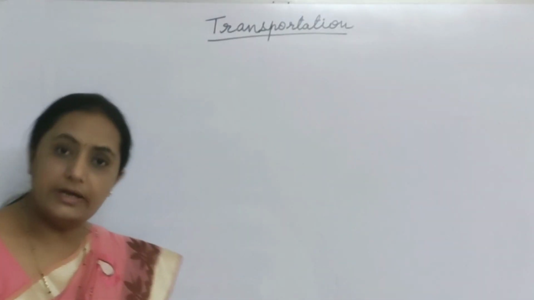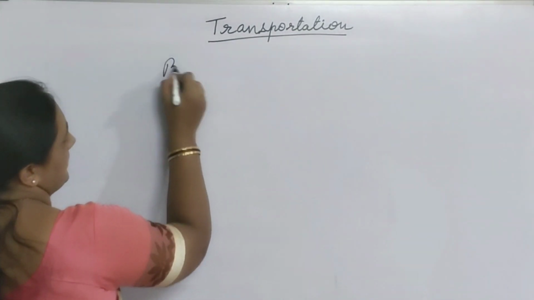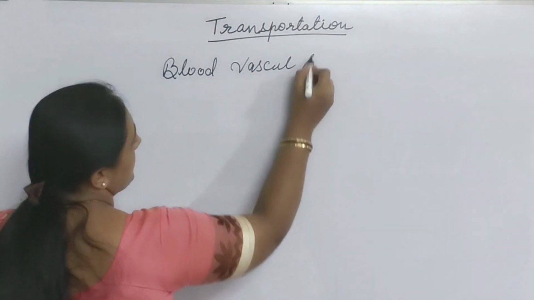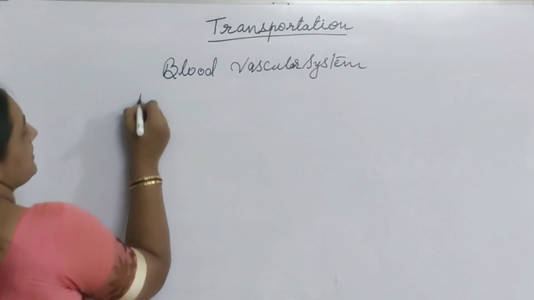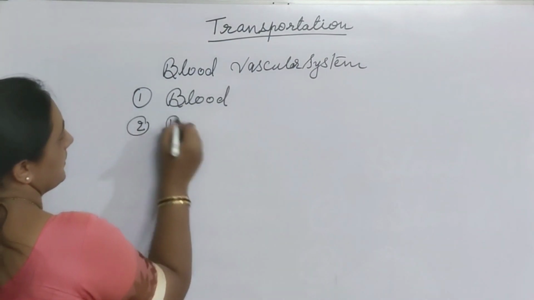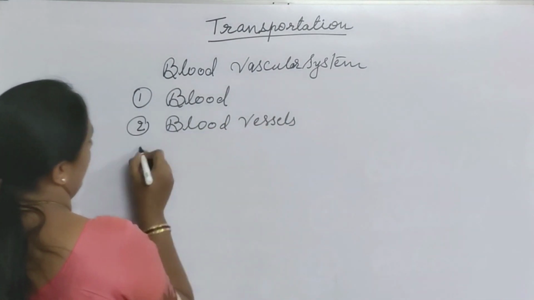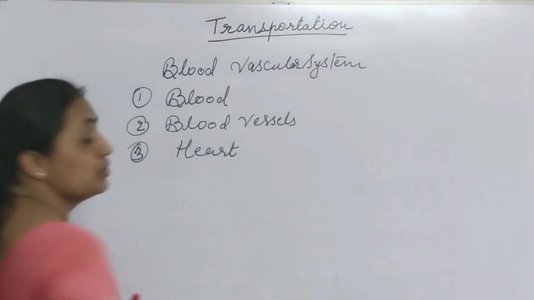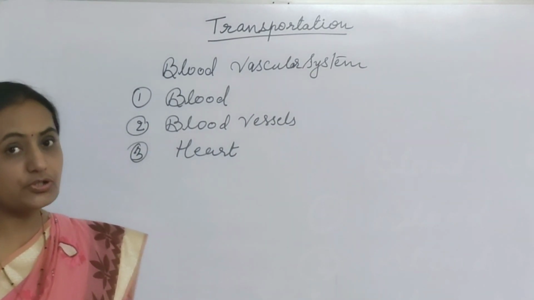Now, the blood vascular system comprises three things. First is the blood, then blood vessels, and the pumping organ, that is the heart. So in this topic we will study blood, what is blood, and what are the components of blood.